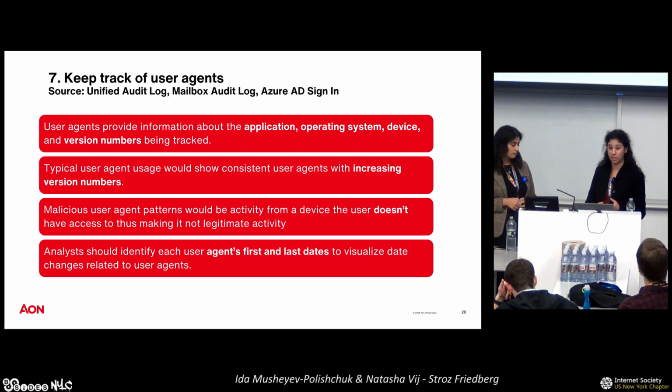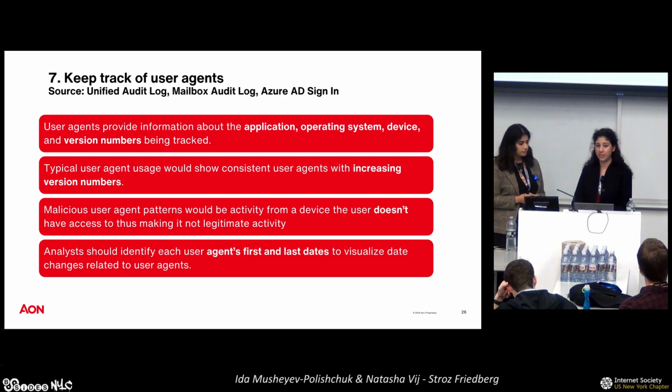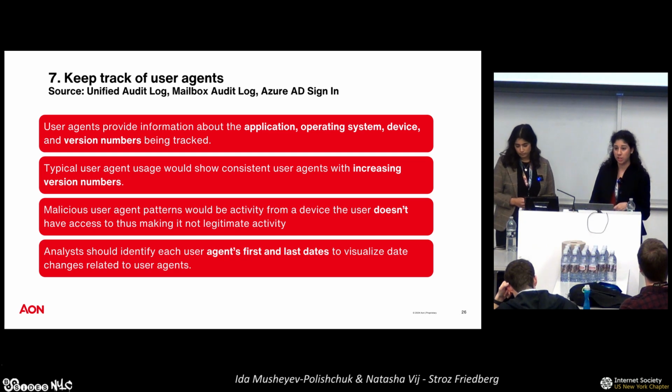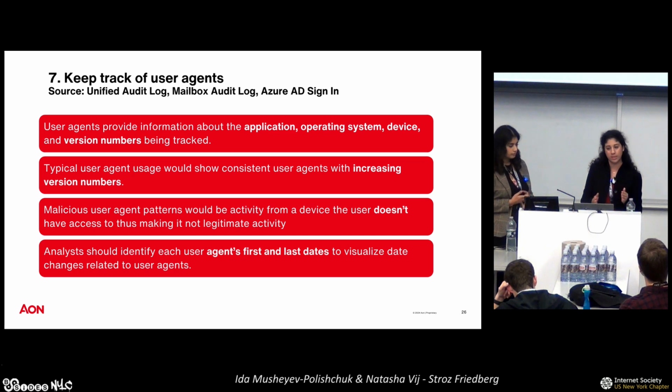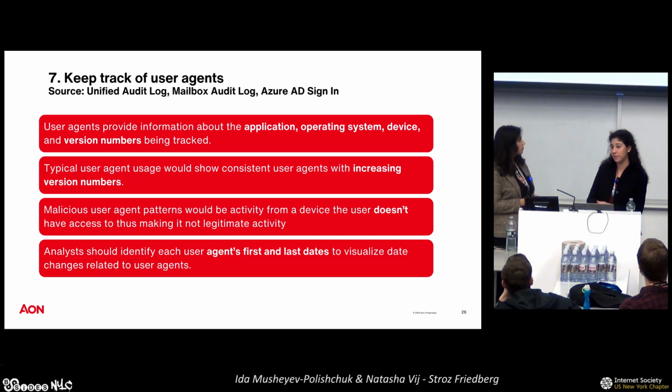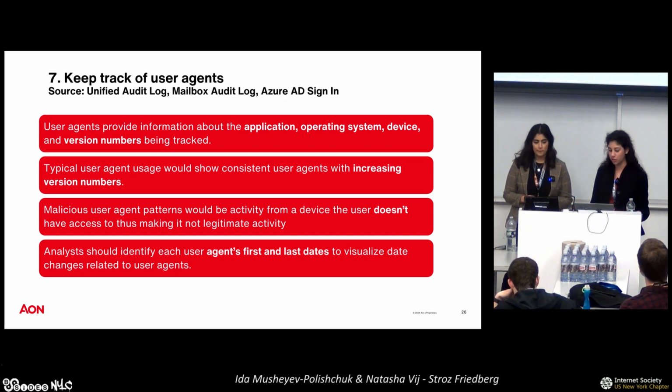However, if a user legitimately logs in from, for example, a Mac, but then we are seeing Linux or even an Axios user agent, that would be highly suspicious, and we would have to investigate that further. Again, it's very important to timeline activity. If we see a user agent changing during the time of a threat actor, so right after that first logon or sometime during that threat actor window, it is potentially likely that that is a threat actor. That is one of the ways that we use to differentiate legitimate user activity versus anomalous user activities.